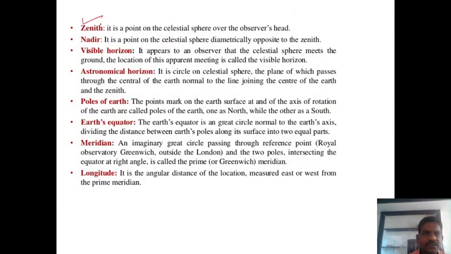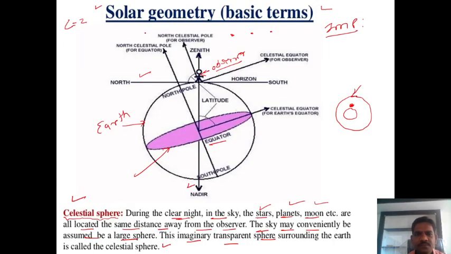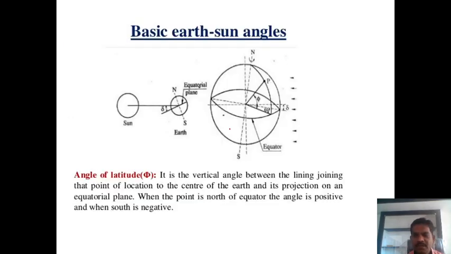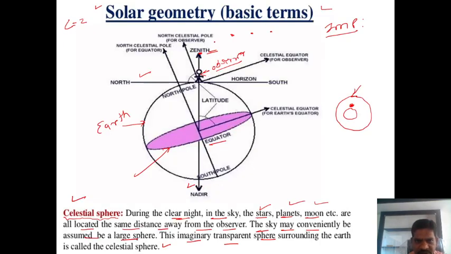First definition: zenith. What is zenith? It is a point on the celestial sphere over the observer's head. That is called the zenith. If you observe in this diagram, this point is the zenith point. Second definition, guys: nadir. What is the nadir? It is a point on the celestial sphere diametrically opposite to the zenith. This is the zenith, and the point opposite to this is called the nadir point.